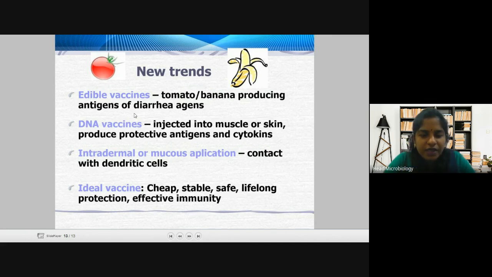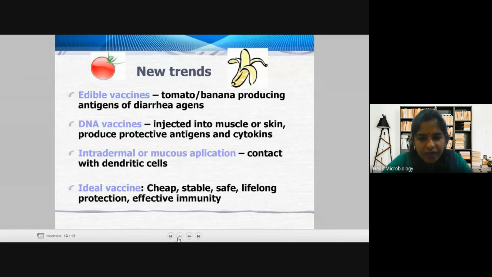Then the ideal vaccine can be cheap, stable, safe, with lifelong protection and effective immunization. The ideal vaccine is of course cheap and stable at room temperature, safe, gives lifelong protection and effective immunity. All these come under ideal vaccines.